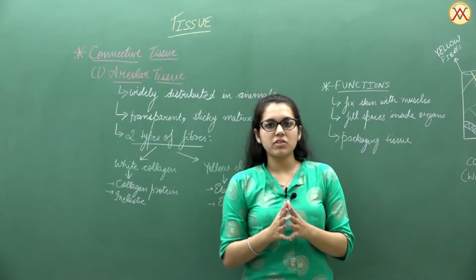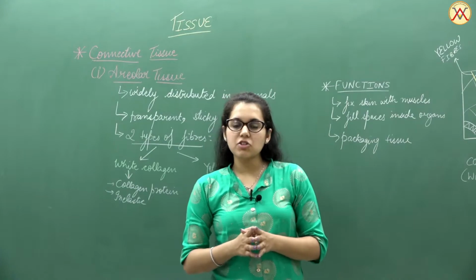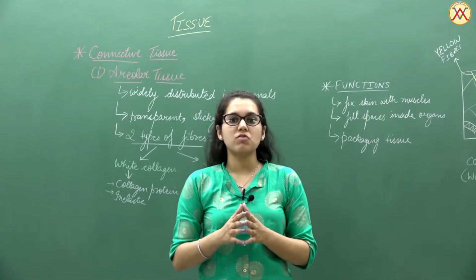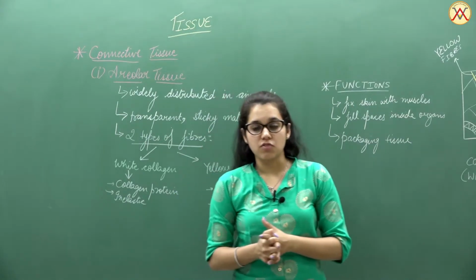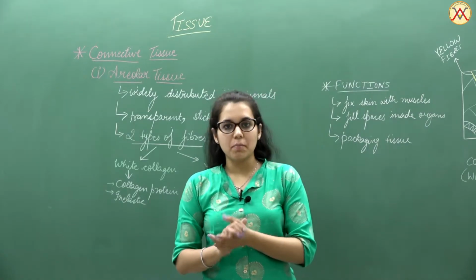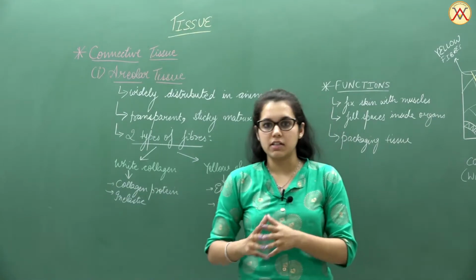So we are talking about another type of animal tissue, that is the connective tissue. Connective tissue, as we have already discussed in the introduction, is a type of tissue which helps in joining, combining or binding the different tissues of the body. We have divided the connective tissue into three major types, and firstly we are talking about the loose connective tissue.